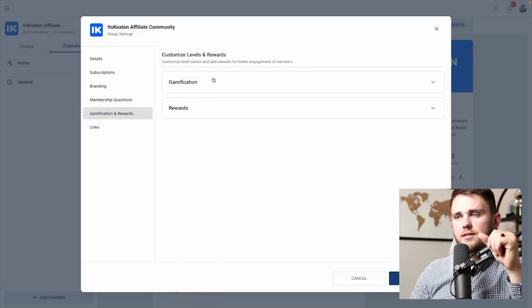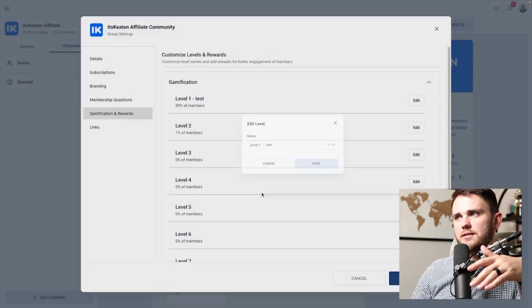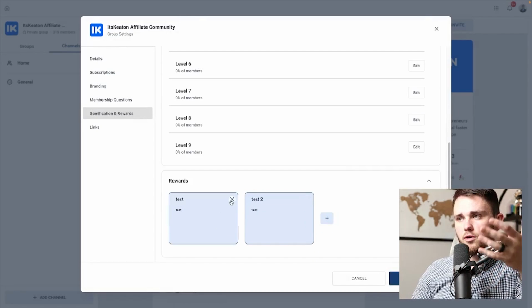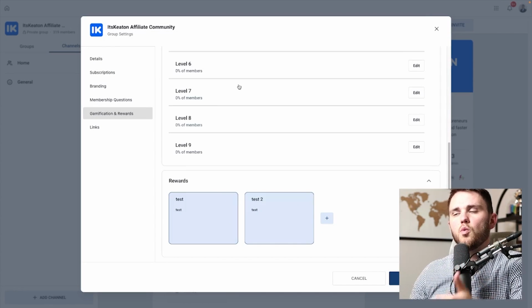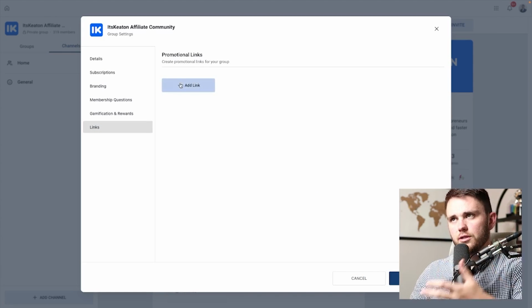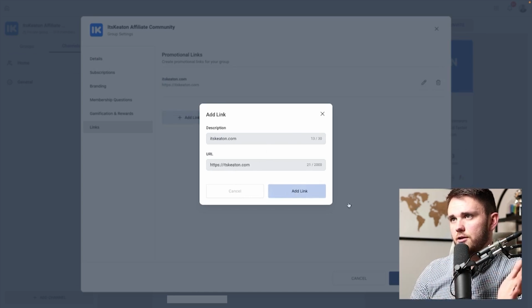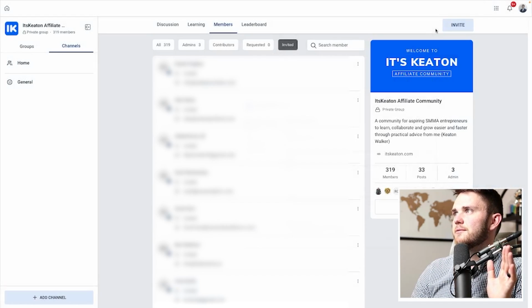Gamification and rewards, we can set the gamification. We can name each level what we want it to be. Say I've set this one as test. Then we can also create rewards, which I have a test and a test 2 here for people to actually get access to when they reach those levels, which is very cool. And then lastly, we can add promotional links for our group, which I've just added here. I'm going to add, I actually don't know where this goes, so we'll see where that updates group details.